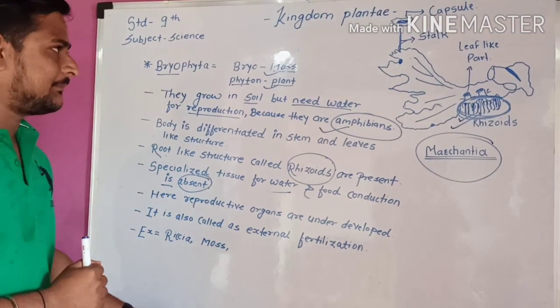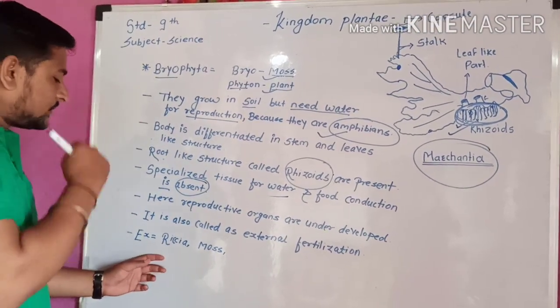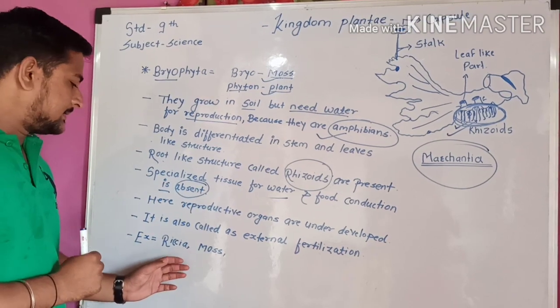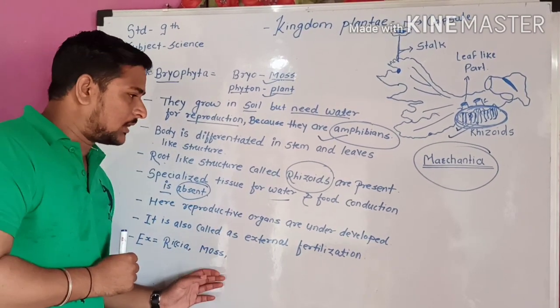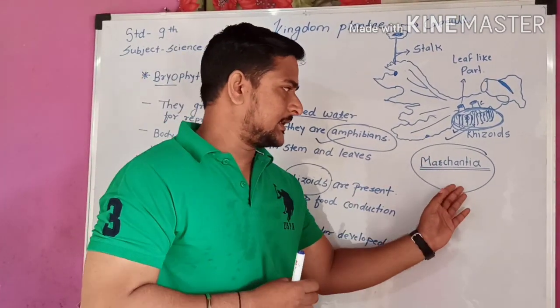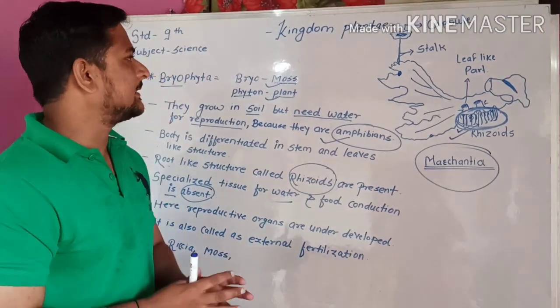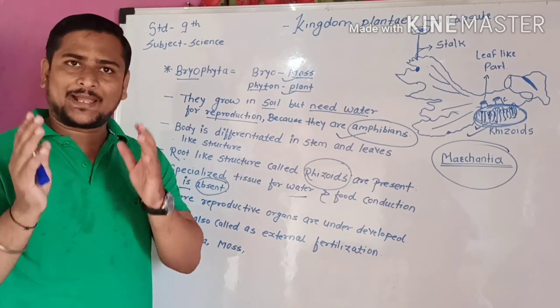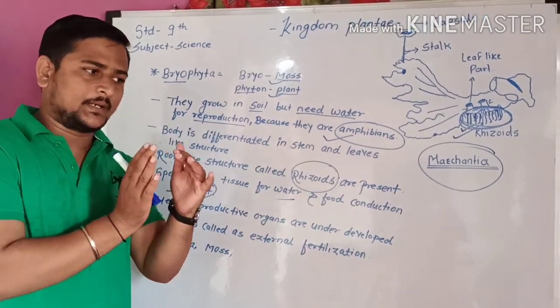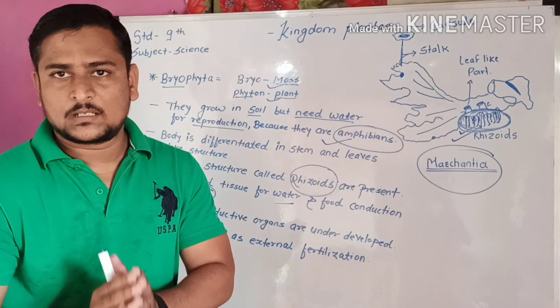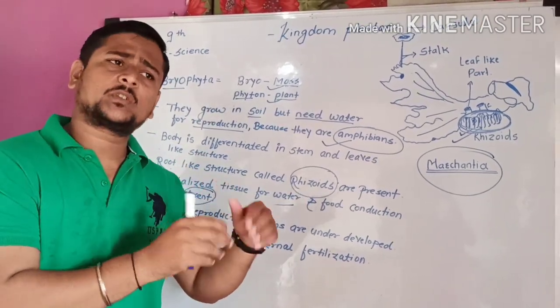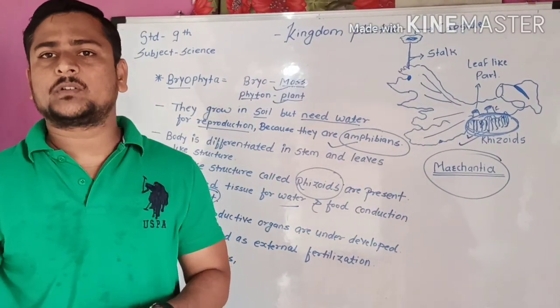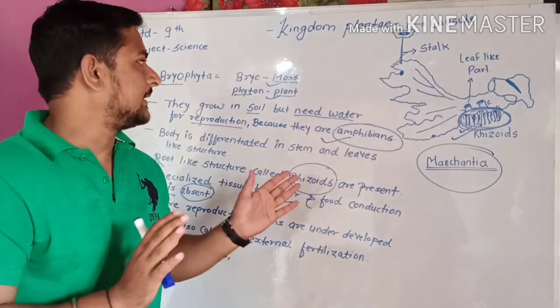Here are some examples of our Bryophyta. The first one is Riccia, the second one is moss, and the third one is Marchantia. These are all examples of the Bryophyta. Mostly we can find Bryophyta near wet places like a dam. Wherever there is water, there we can find Bryophyta plants.